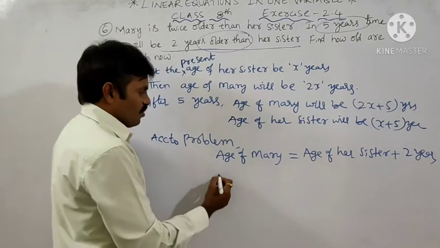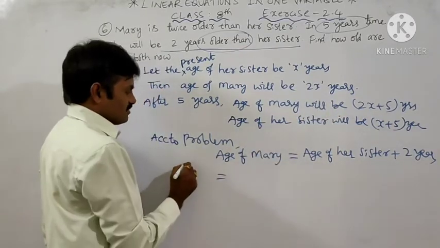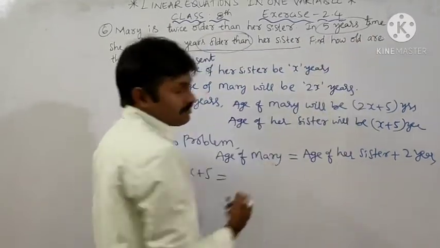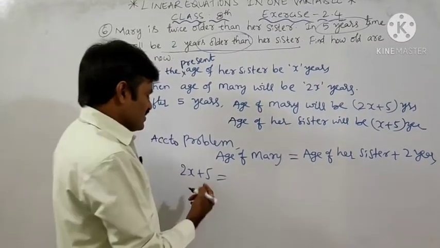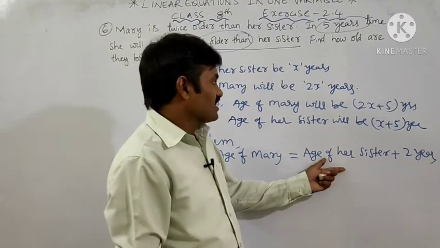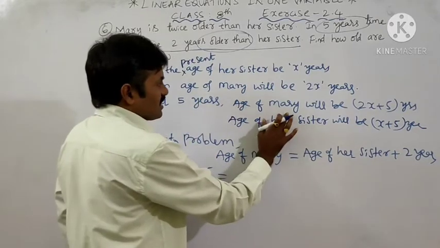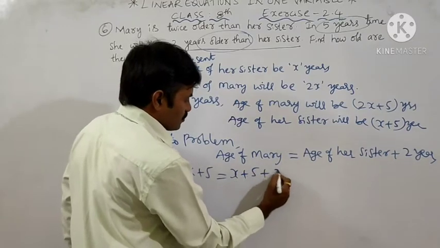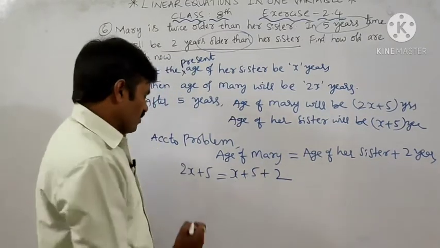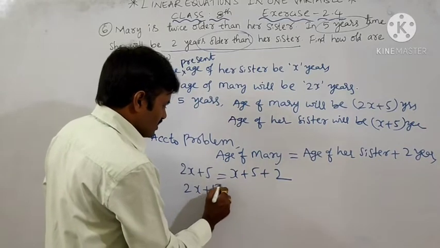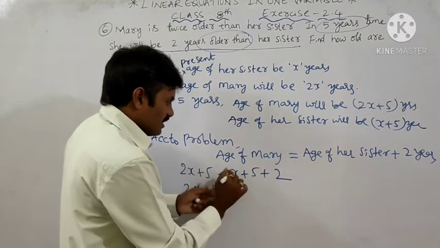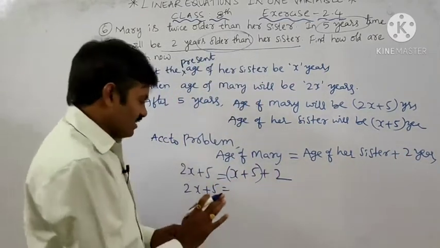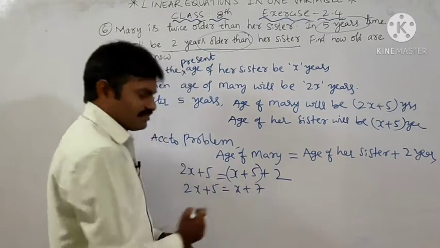Now, what is the age of Mary after 5 years? It is 2x plus 5. This is the condition in 5 years time, meaning after 5 years. So 2x plus 5 is equal to the age of her sister, which is x plus 5 plus 2. Clear? It is the age of Mary on one side, and on the other the age of sister plus 2 years older, so I added 2. Now, x plus 7.